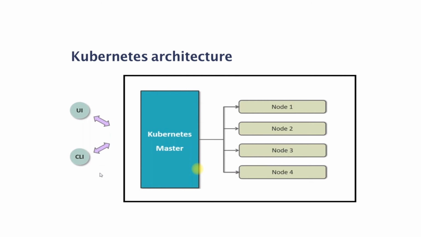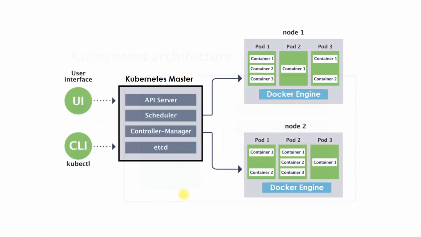Now let's see the Kubernetes architecture at a high level. It has a UI, which we call the Kubernetes dashboard, and it also has the CLI, which is the command line interface. In the Kubernetes architecture we have a Kubernetes master, which takes care of managing different nodes, and on different nodes we have different containers running. Let's see the architecture in a detailed way in the next slide.